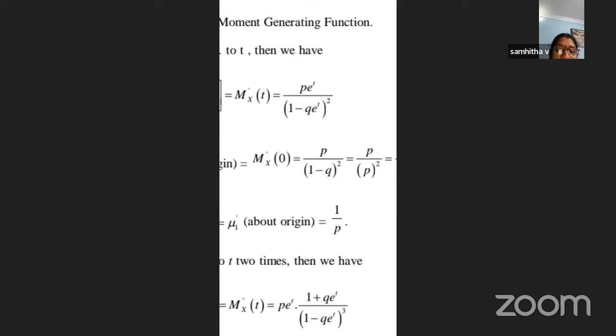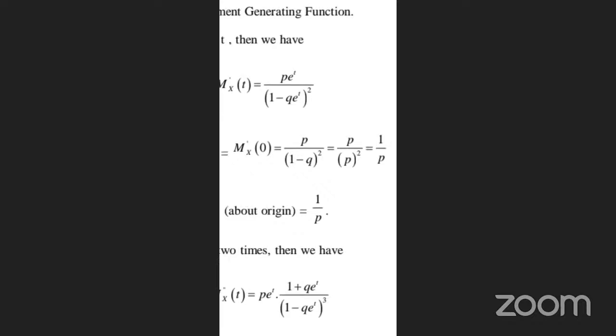Samhita, yes sir. We can write p by (1 minus q) square in place of e. Yes, we can write it automatically. So therefore, we can write here p by p square, 1 minus q is equal to p, because p plus q is equal to 1. Am I correct or not? Yes, sir. So 1 by p square, but that is equal to 1 by p. So hence mu1 about origin, what do we have to write here? 1 by p. Correct or not? Yes, sir, 1 by p.